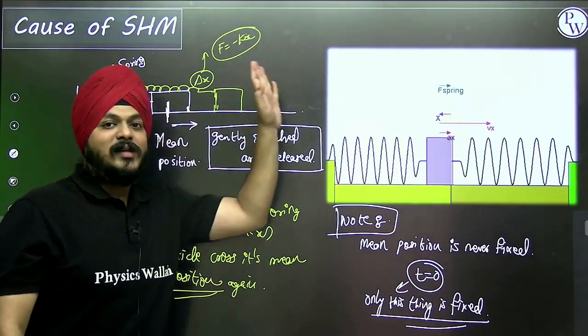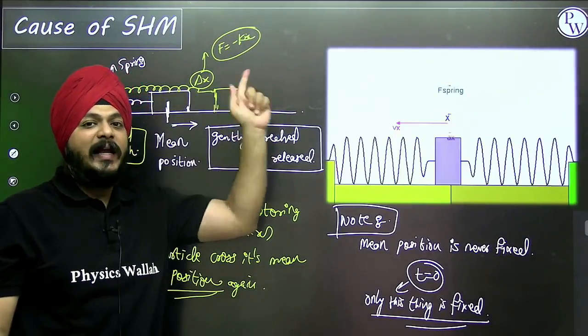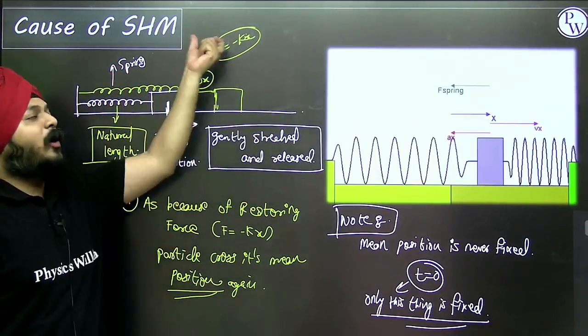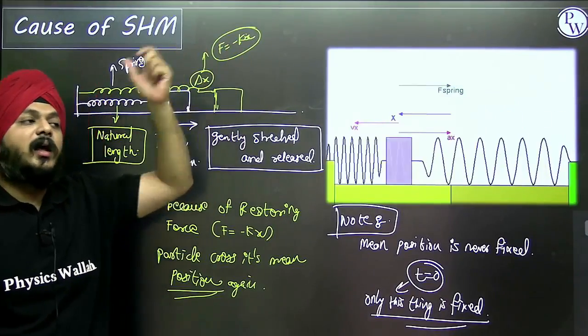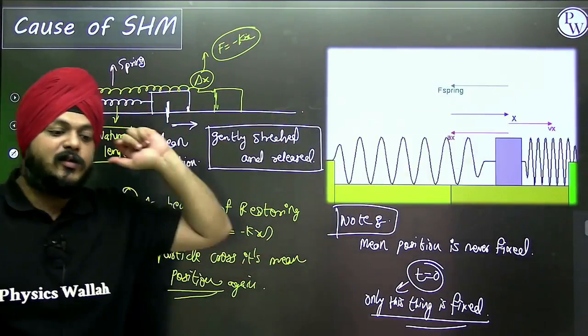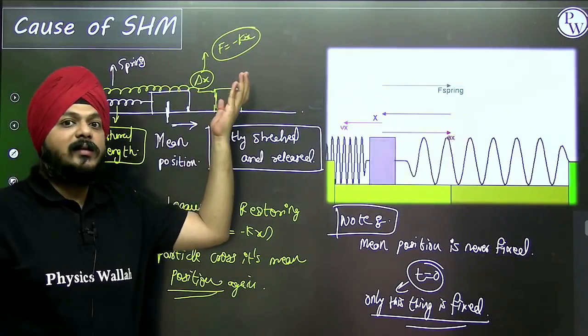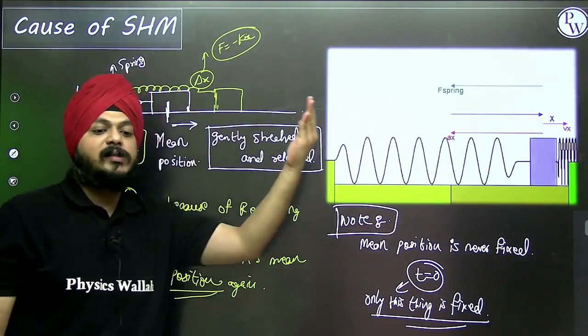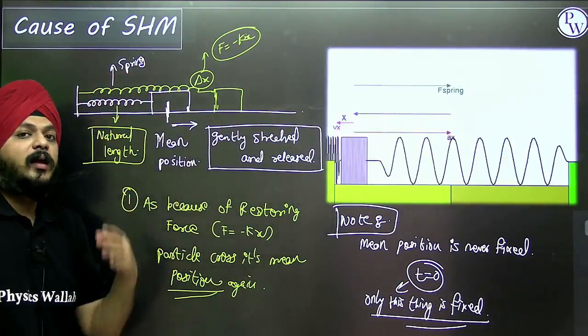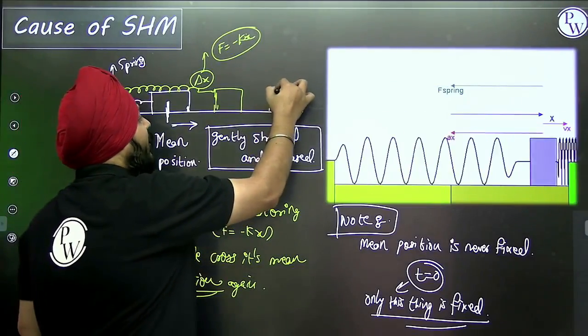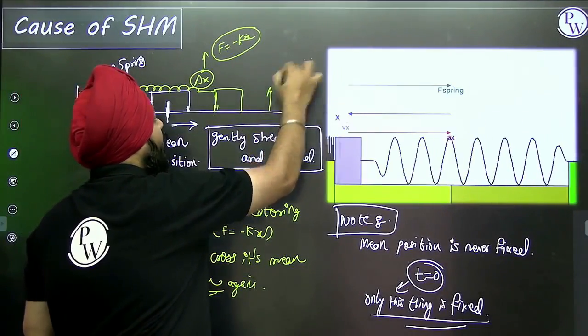It was gently stretched by delta x. If the spring is getting elongated, because of this restoring force some amount of potential energy is getting stored. When it is released, the entire potential energy is going to convert into kinetic energy. And obviously, one thing is fixed: the surfaces are smooth.